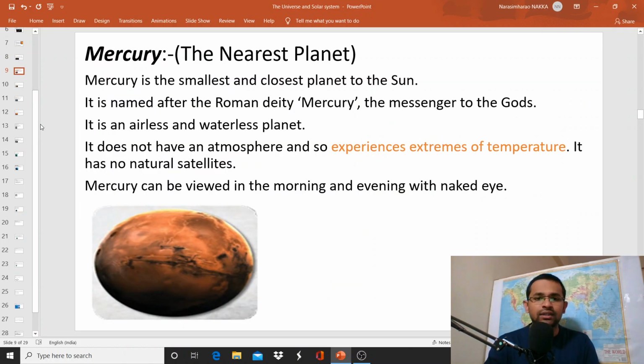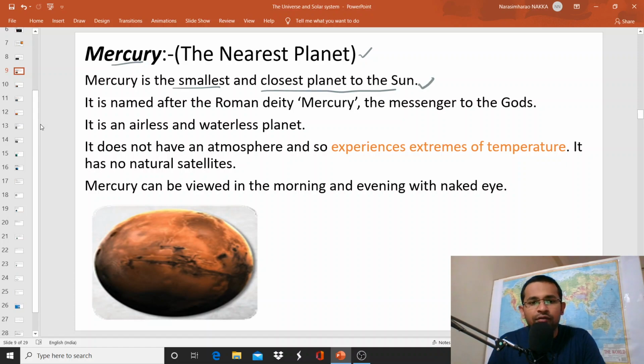And I hope you understood about planets and about inner planets and outer planets. So next thing is Mercury. We will begin our discussion with Mercury. I think you do know that Mercury is the nearest planet to the Sun. And of course, it is the smallest and closest planet to the Sun.